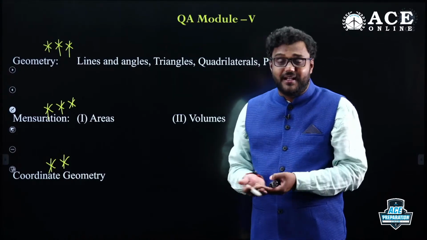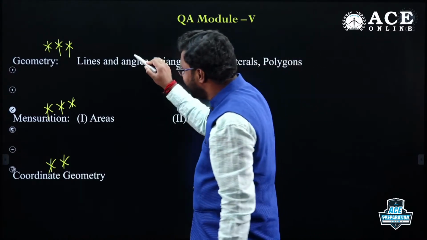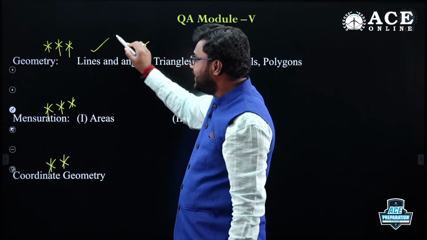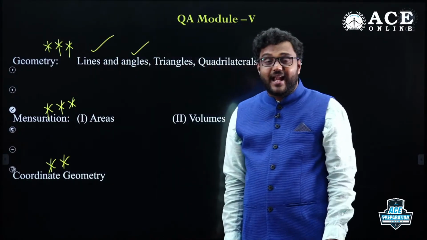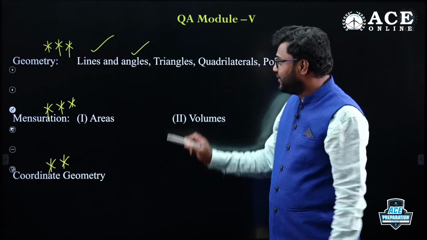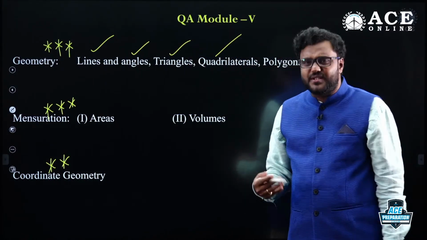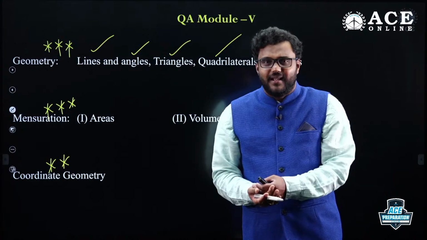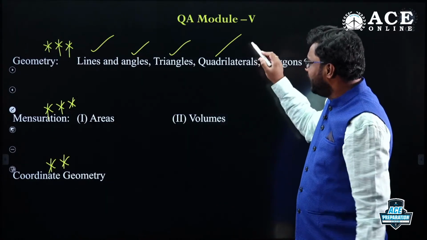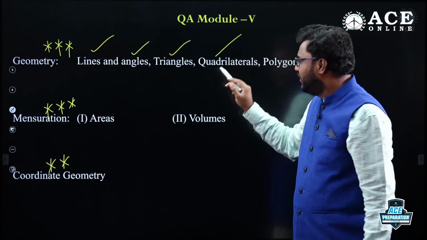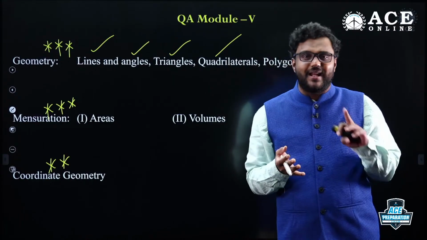They asked questions related to interior angle, exterior angle, corresponding angles, alternate angles, and you need to focus on triangle-related properties also. Quadrilaterals: any shape, a polygon with 4 sides, is called a quadrilateral. It may be a square or a rhombus.